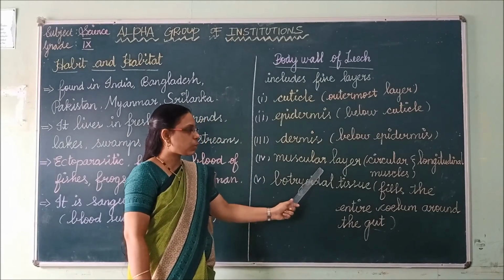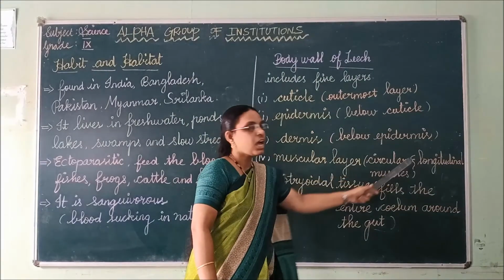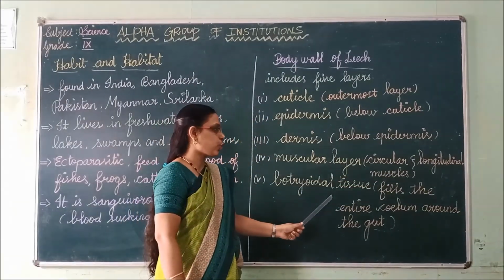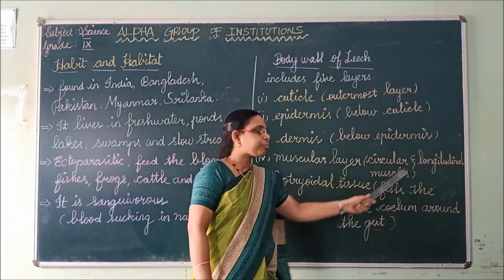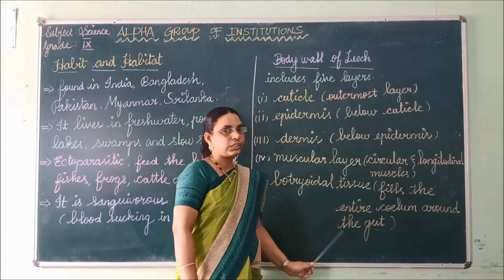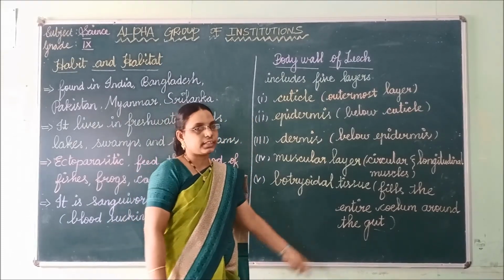Then the fourth one is the muscular layer, which has 2 muscles, circular and longitudinal muscles. Finally, botryoidal tissue lies beneath the longitudinal muscles and it fills the entire coelom around the gut. Gut means stomach or belly, that we call the gut.